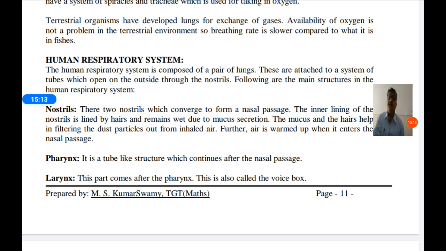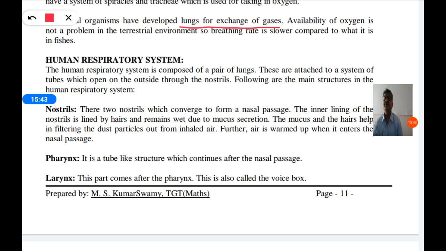They have developed lungs for exchange of gases. So there is a special type of respiratory system called lungs, for exchange of gases, to take in oxygen and to give out carbon dioxide. These lungs are used. Availability of oxygen is not a problem in the terrestrial environment, so the breathing rate is slower compared to